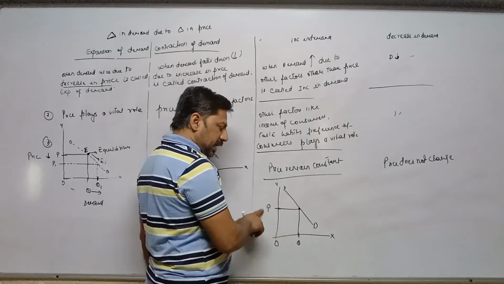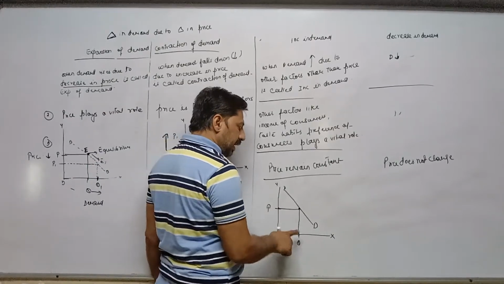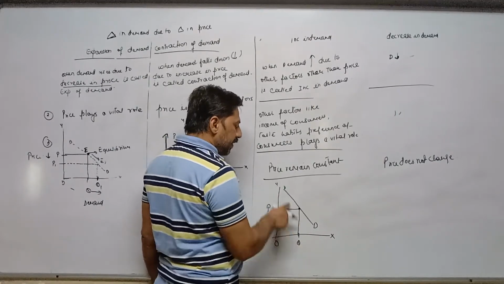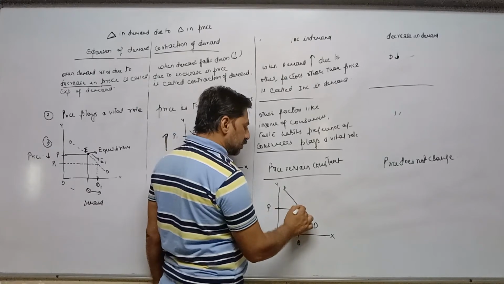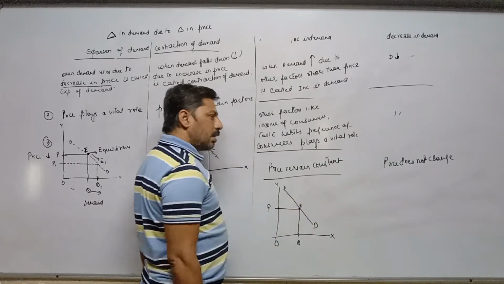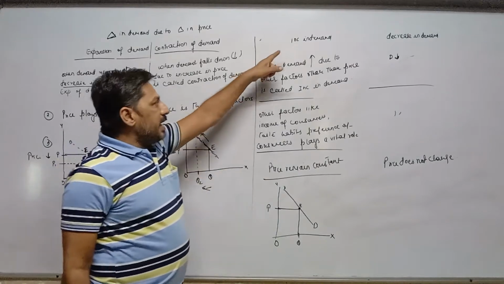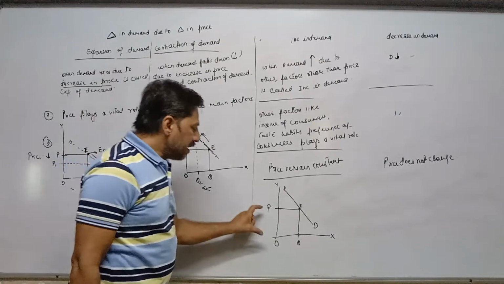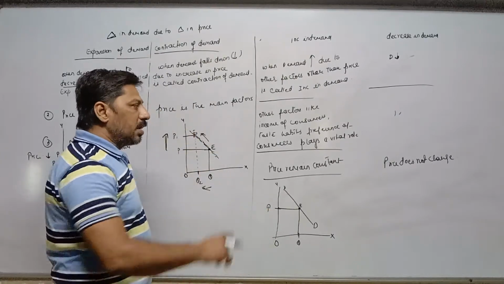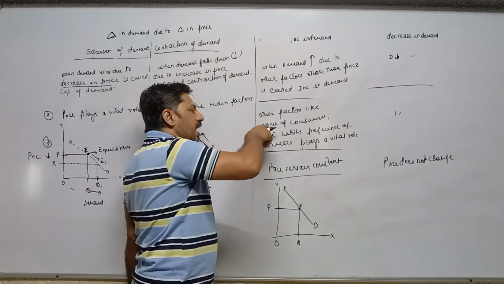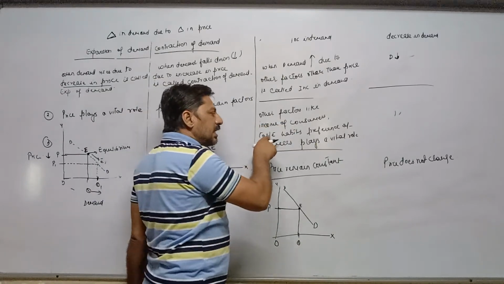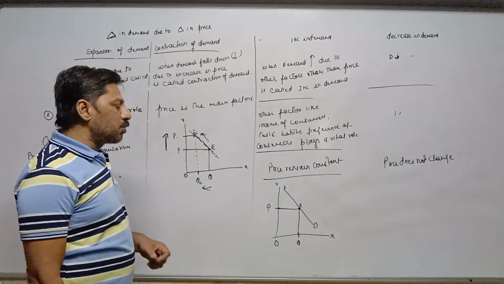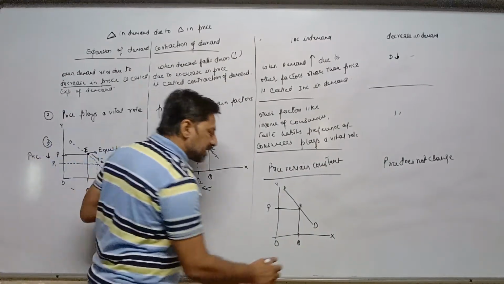Since there is a negative relation between price and demand, the demand curve is sloping downward, and this is called the equilibrium point, E. Now, in case of increase in demand, price remains the same, OP. But due to other factors like income of consumer, taste, habits, preference of consumers, or price of related goods like substitute goods or complementary goods, demand starts increasing.